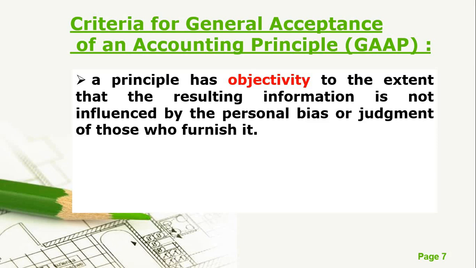Kung sino man yung nag-prepare ng information na yun, hindi dapat ma-influence yung piniprepare niya na information or reports sa kung ano yung feelings niya or kung ano yung gusto niya. Dapat i-prepare niya yon based on his or her professional judgment and based on the generally accepted accounting principles. Yeah, that's objectivity.